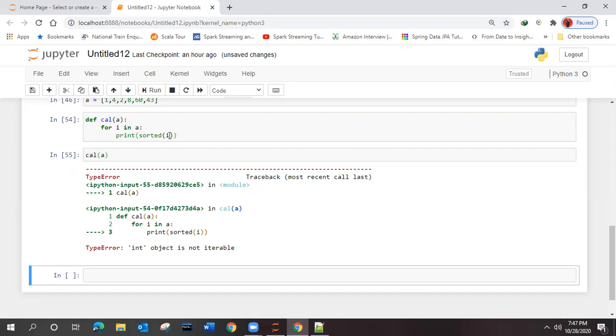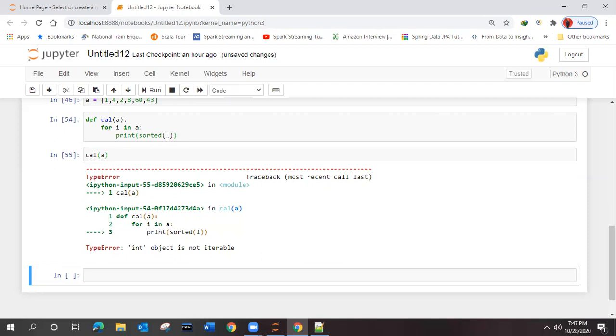Because the i which you are getting the first time will be only one value, right? First time i is 0, so you will get only one value. And you are telling that you need to sort it. So how is a single value going to be sorted? It is not knowing.